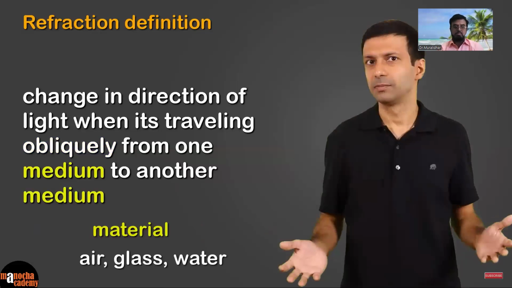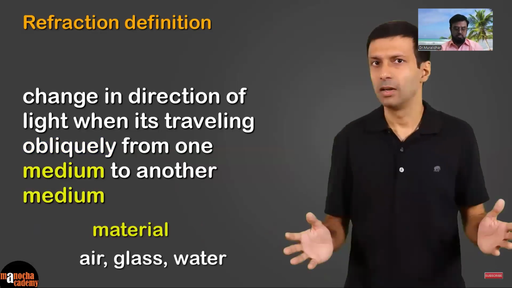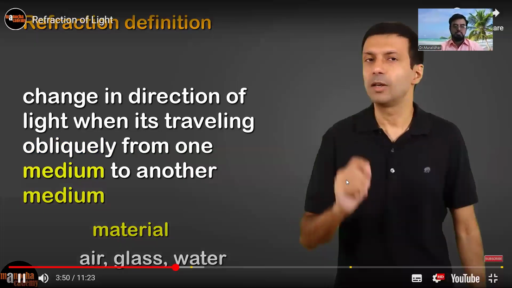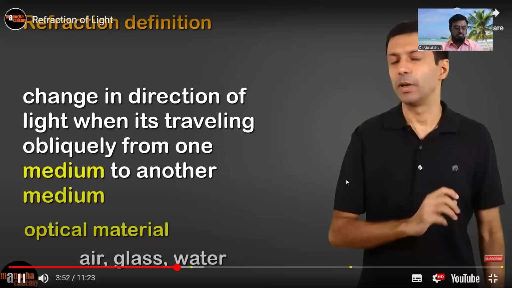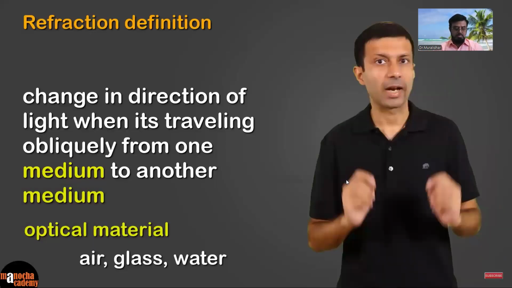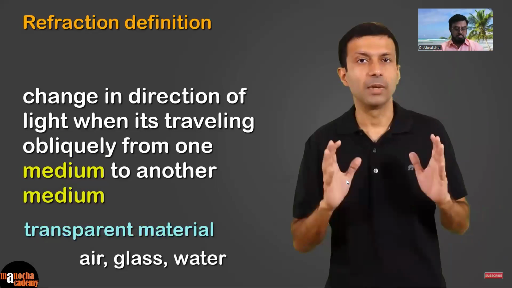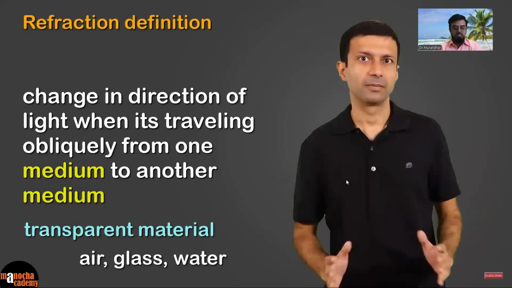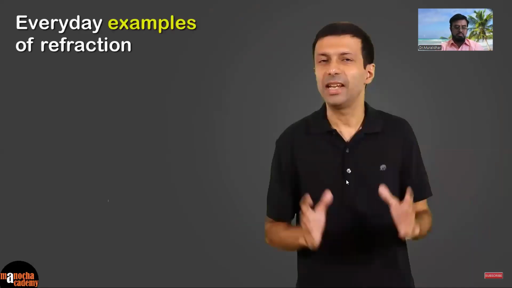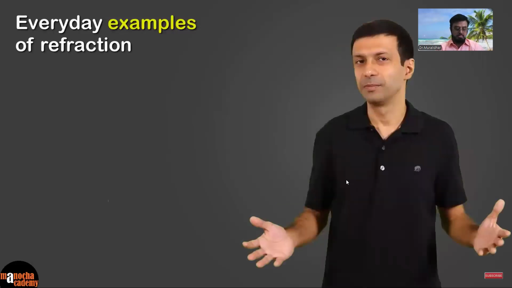For example, air, glass, water, these are all materials. You may also see the term optical material because optical refers to light. And for refraction, remember that the material needs to be transparent. Let's place the definition of refraction of light on our concept board. Have you seen any simple everyday examples of refraction?